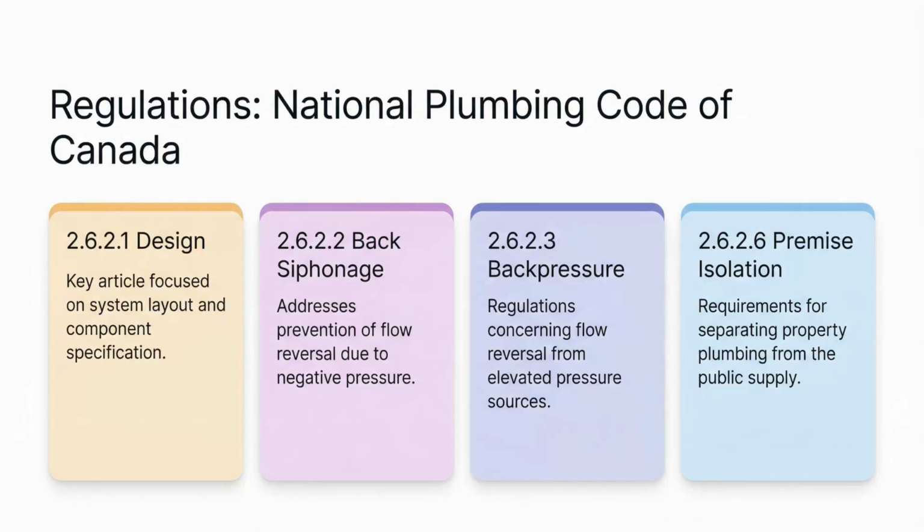To prevent these disasters, we have regulations. The National Plumbing Code of Canada states that potable water systems must be designed so non-potable substances cannot enter. Specific articles address back siphonage, back pressure, fire protection systems, and the separation of private and public water supplies. Premise or zone isolation is also required for high-hazard buildings.